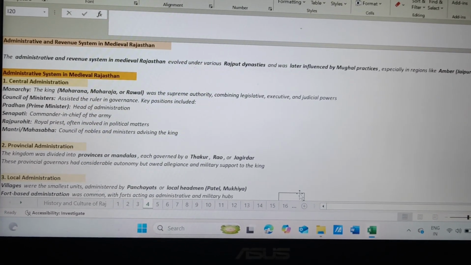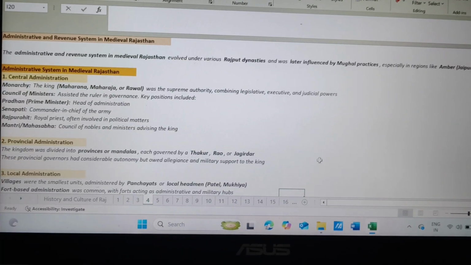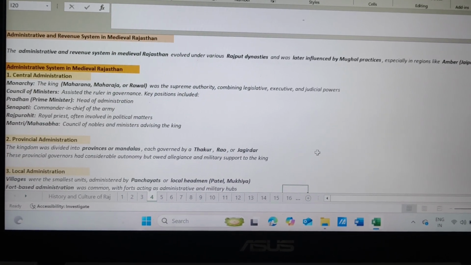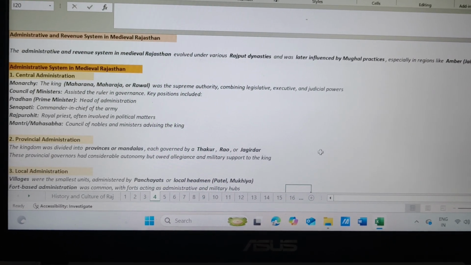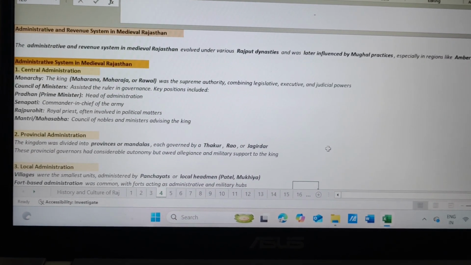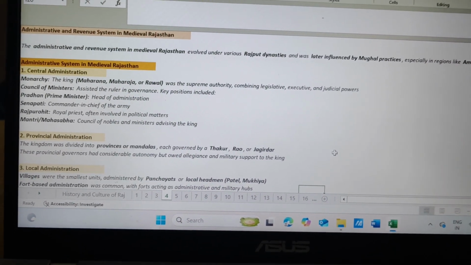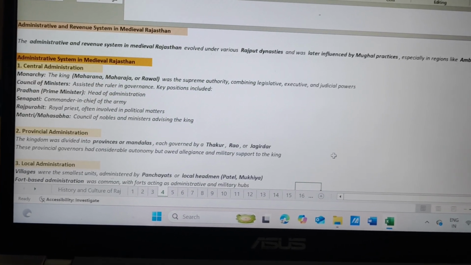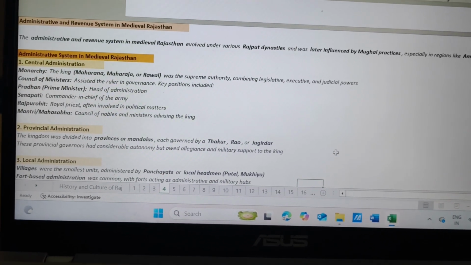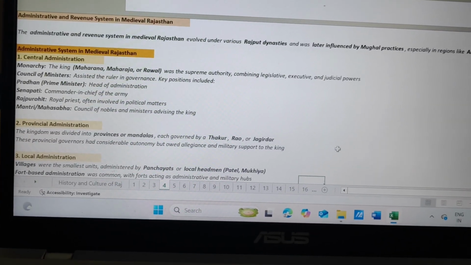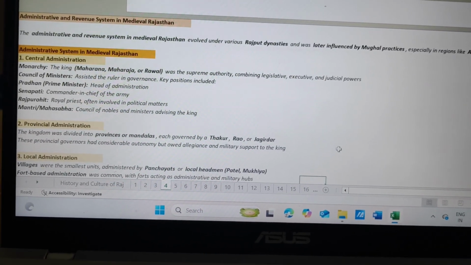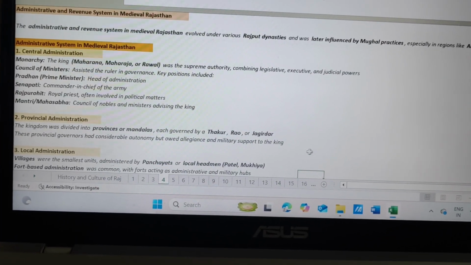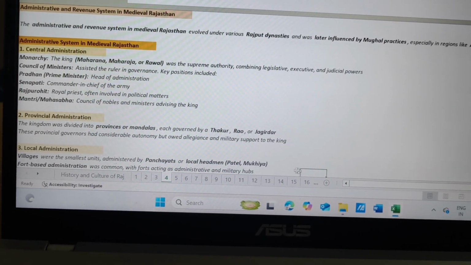First we will talk about central administration. Now monarchy, the king, Maharana, Maharaja or Raval was the supreme authority combining legislative, executive and judicial powers. Council of Ministers assisted the ruler in governance. Key positions included Pradhan, Prime Minister, Head of Administration, Senapati, Commander-in-Chief of the Army, Raj Purohit, Royal Priest often involved in political matters, Mantri, Mahasabha, Council of Nobles and Ministers advising the king.